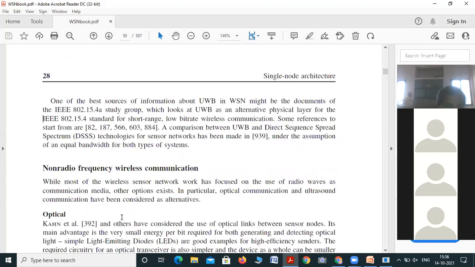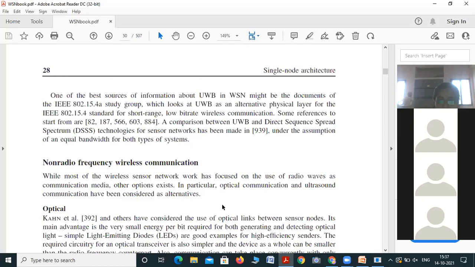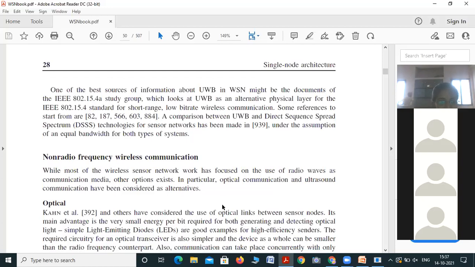Also, non-radio frequency wireless communication. While most of the wireless sensor network work has focused on radio waves as communication media, other options, in particular optical communication and ultrasound communication, have been considered. Normally we are using radio frequencies, but we can also use optical communication and ultrasound communication.